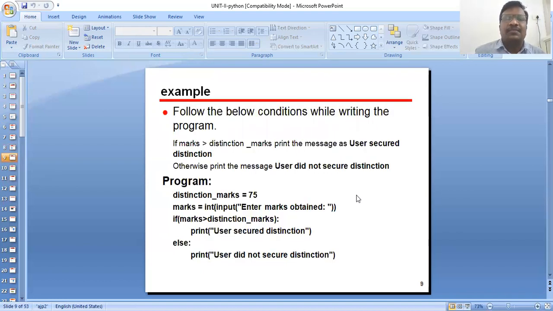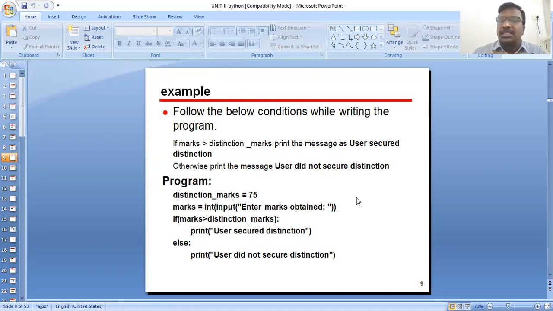Example of the if else statement. Now see the example. Follow the below condition while writing the program. So how to write the program? Now take the marks statement. To take the marks: if marks are greater than distinction marks, print the message.